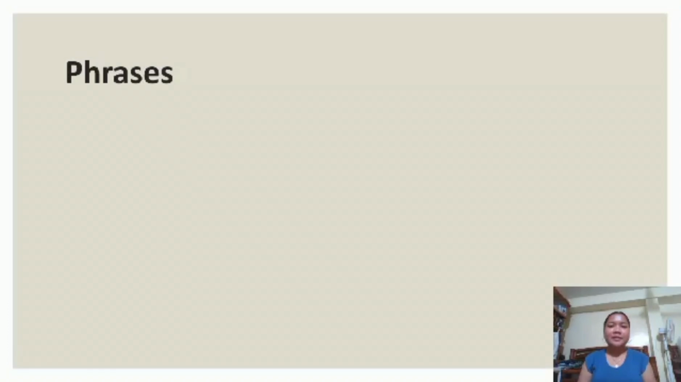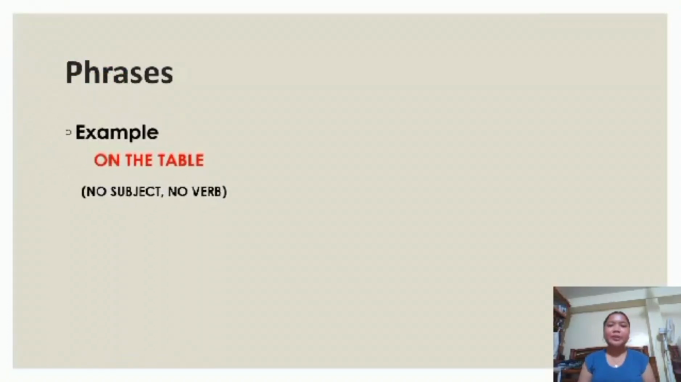Example of phrases. On the table. The group of words "on the table" has neither a subject nor a verb. This alone does not give a complete idea. Therefore, since it does not have a subject nor a verb, this is a phrase. Next, "finish the task." This group of words contains a verb, which is "finish," but does not have a subject. Hence, it is also an example of a phrase.